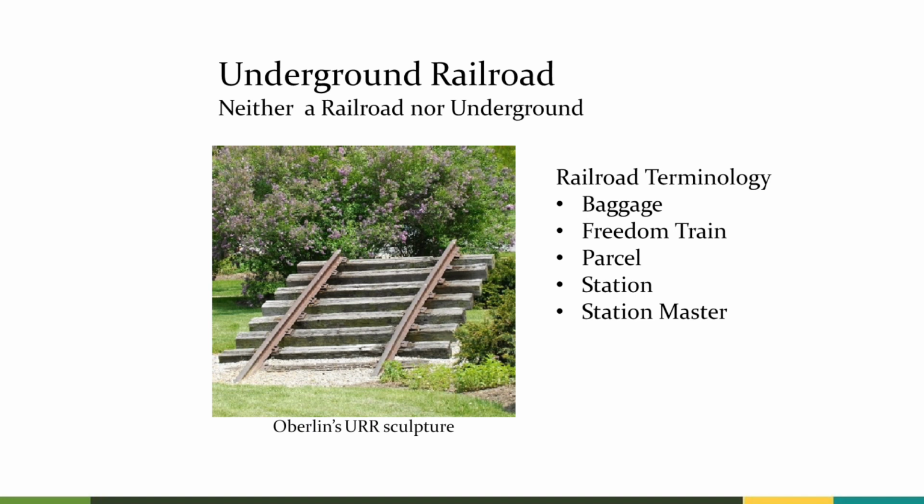Code words were also used on the Underground Railroad. Often railroad terms were used: baggage meant freedom seekers. The freedom train meant the Underground Railroad. A station was a safe house. A station master was a keeper of a safe house. And other code words were biblical in nature. So Canaan, or the Promised Land, meant Canada. Moses was Harriet Tubman, and the River Jordan was the Mississippi.